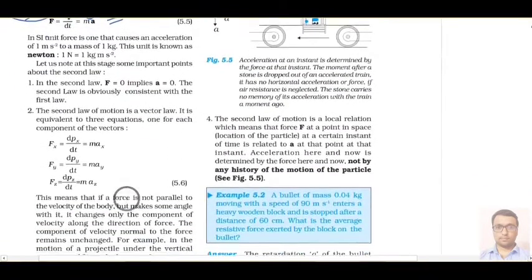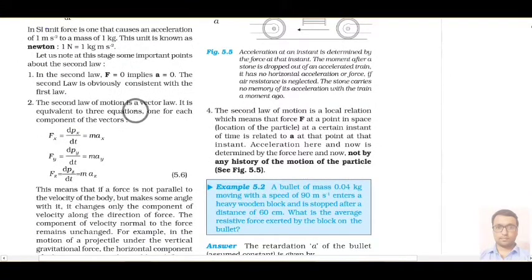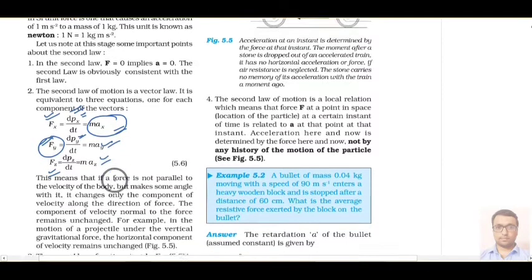So till here we have done. Now we have three components of force. That is Fx, force in the horizontal direction, which is defined as the change in momentum in the horizontal direction, dpx upon dt, or it is written in the form of max. Similarly, we have force in the y direction, that is may, and force in the z direction will be maz.